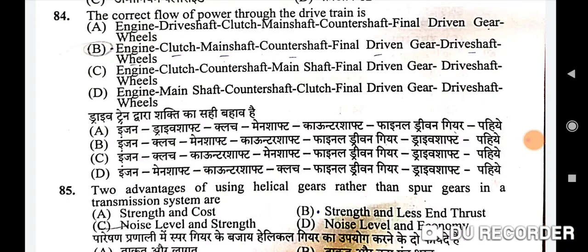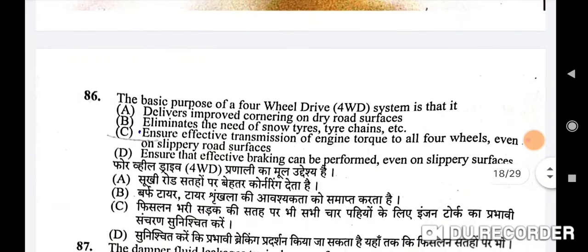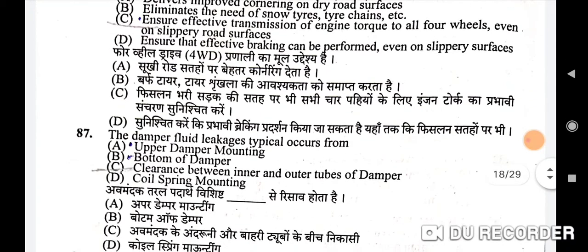Next question: two advantages of using helical gears rather than spur gears in a transmission system are. Correct option is C, noise level and strength. Next question: the basic purpose of a four-wheel drive 4WD system is that it, correct option is C, ensures effective transmission of engine torque to all four wheels even on slippery road surfaces. C is the correct option.